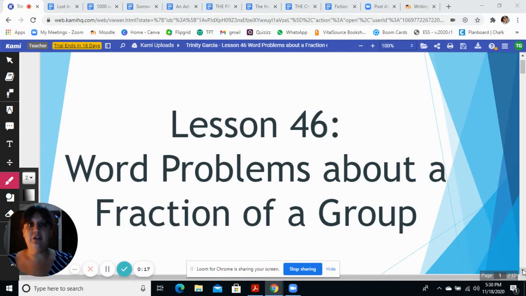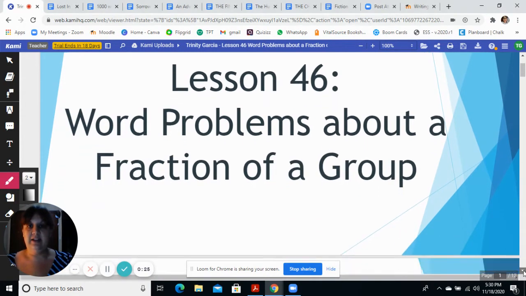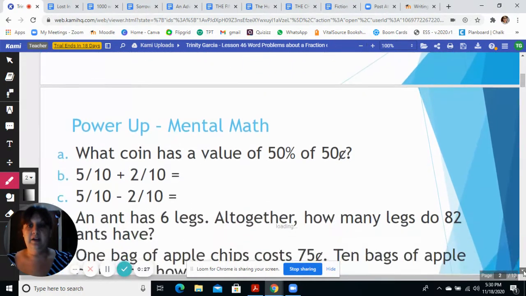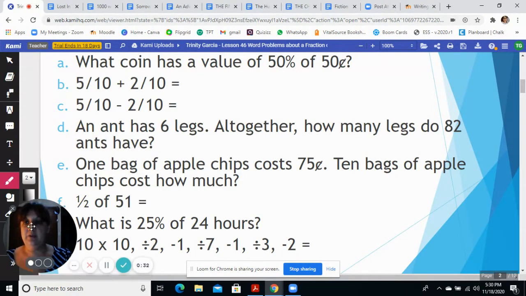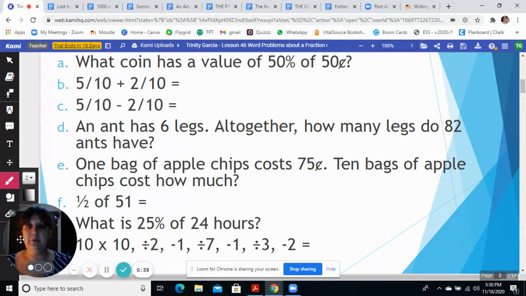Make sure you have your notebook open and you write Lesson 46 at the top and today's date. All right, let's go. Here is your power-up mental math. Go ahead and try to work through these as quickly as possible, just to test your math skills. When you're done, you can come back and push play here again. Feel free to pause it and then come back and push play. All right, let's keep going.